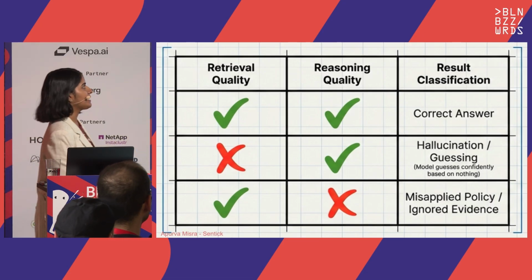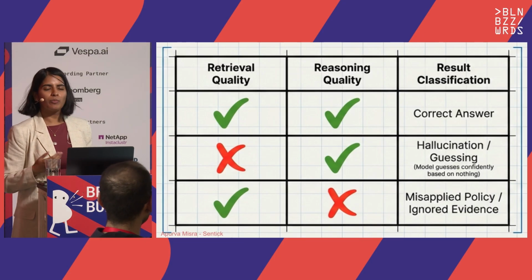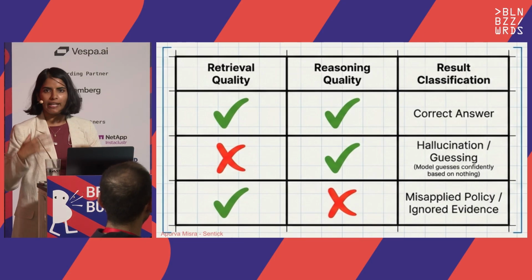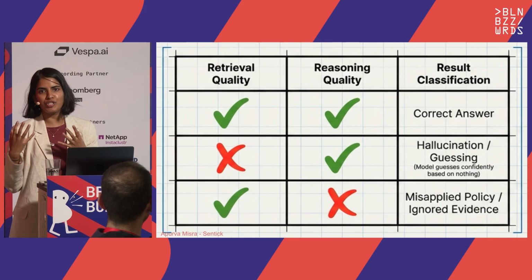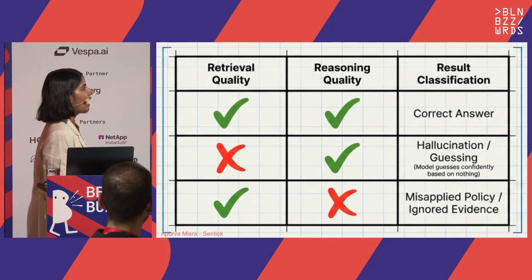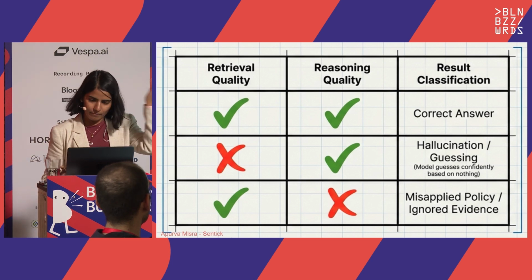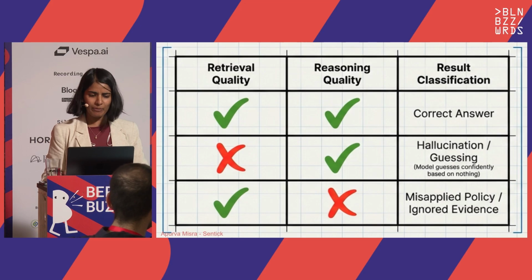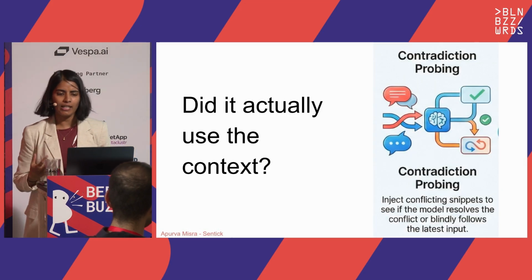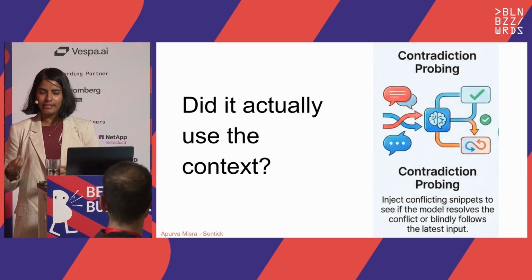Then you can have the case in which the context is good, but you use a smaller model, an open source model, whatever, a simpler model which doesn't have the reasoning capability to go over the context for that particular task. And then you have ignored evidence and you get the wrong answer. So these are 3 cases that can happen, and how would you go about figuring out whether it is really using the right things from the context?